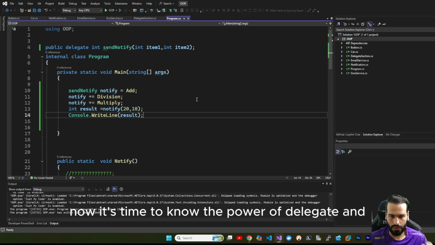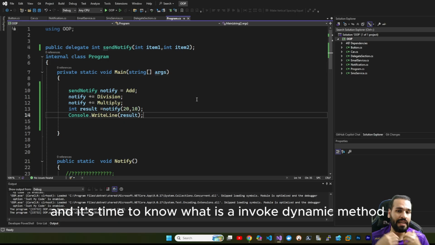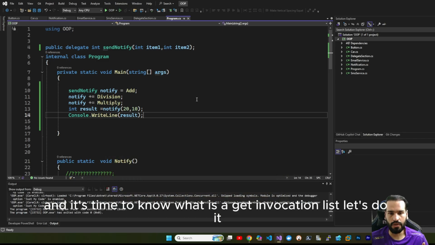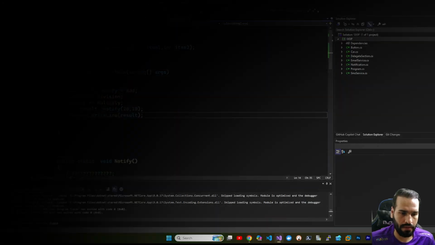Now it's time to know the power of delegate, and it's time to know what is invoke dynamic method, and it's time to know what is GetInvocationList. Let's do it.